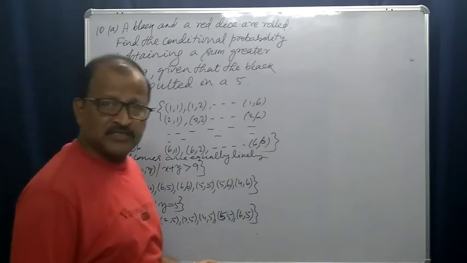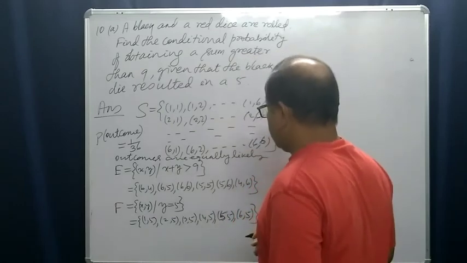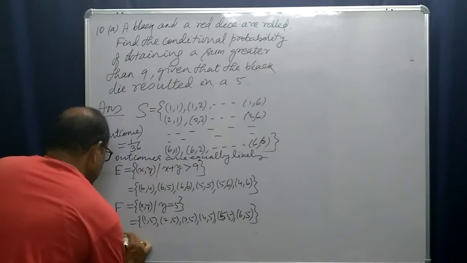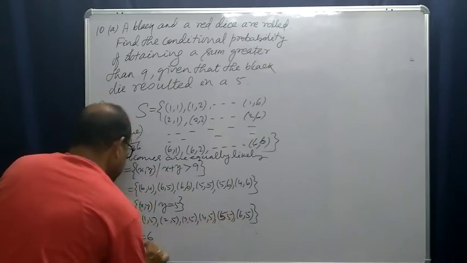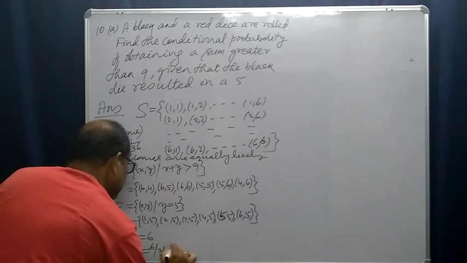The black one is always 5. So the cardinality of F is 6, and the probability of F is 6 by 36, that is 1 by 6.